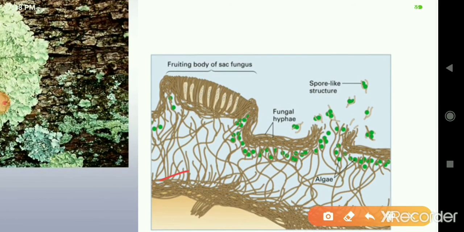That is one function of fungi, and the other role of fungi in this association is that it absorbs the raw material. Water and minerals are absorbed from the surface of rocks or from the bark, and that is provided to the blue-green algae. So that's the role of fungi. The blue-green algae present in this association, as it is photoautotrophic, makes food by the process of photosynthesis, and this food it shares with the fungi.